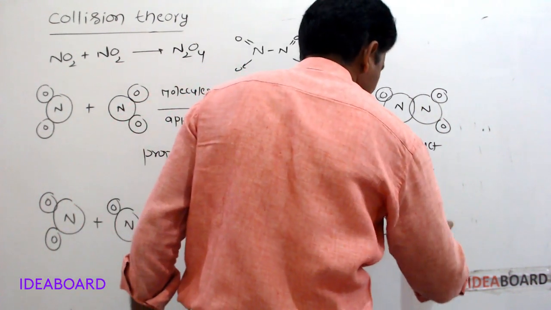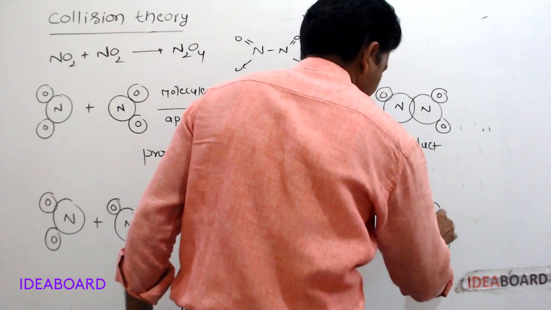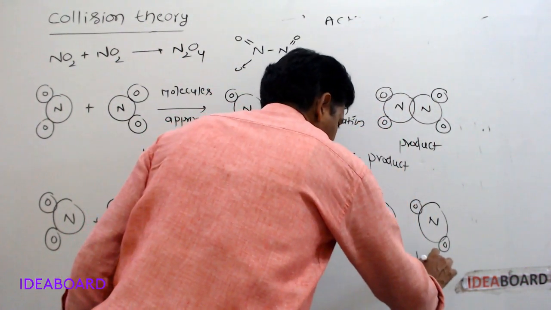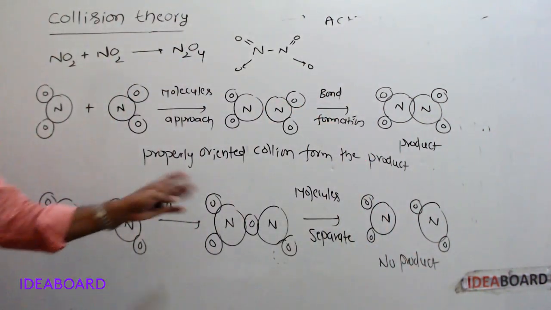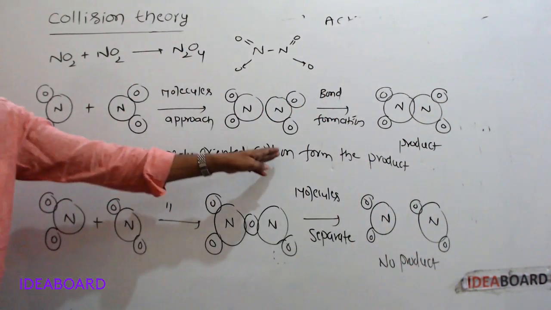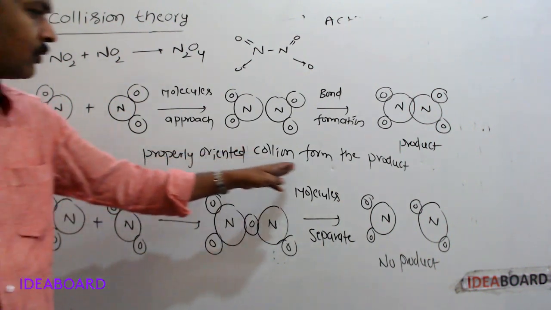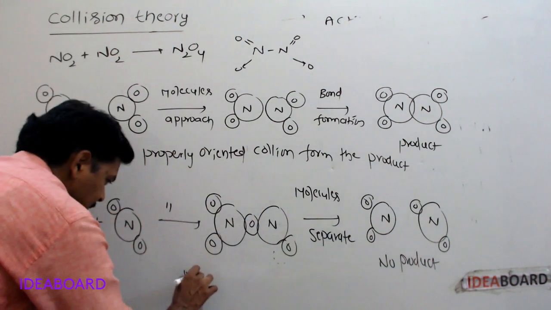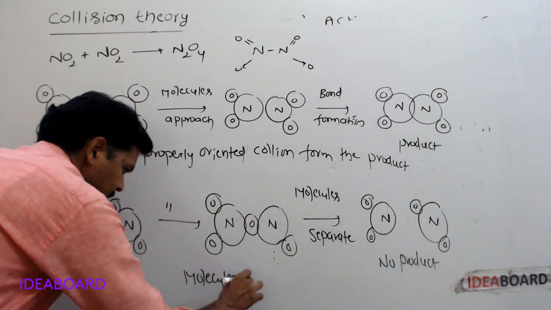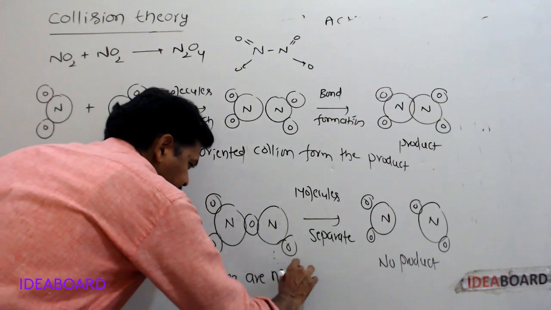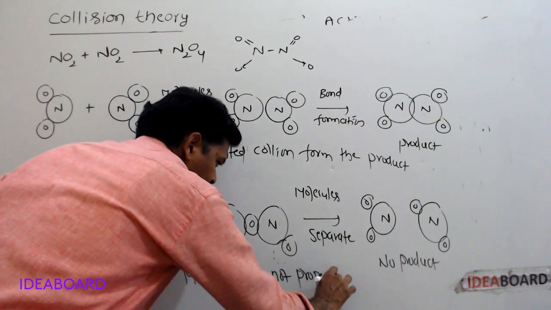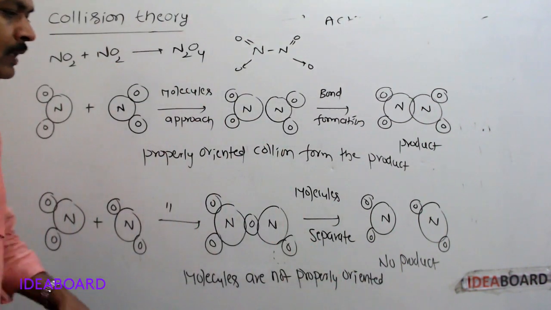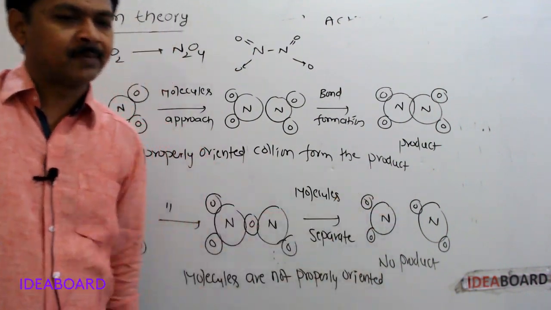NO2, NO2, no product. So this is an improper collision. This is a properly oriented collision. Properly oriented collisions form the product. Here molecules are not properly oriented. That's why no product. Here product formation will not take place.